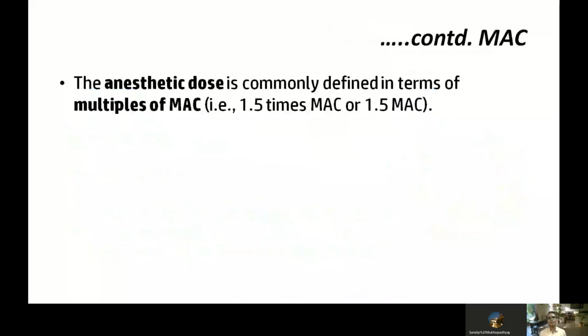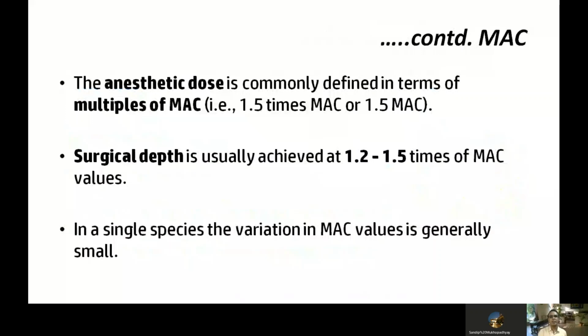The anesthetic dose is commonly defined in terms of MAC. So we may consider that we are going to administer 1.5 MAC, that is 1.5 times MAC, 1.4 times MAC, 1.2 times MAC, something like that. So surgical depth is usually achieved at 1.2 to 1.5 times the MAC value. Remember, within a single species like human, the variation of the MAC values is generally very small.